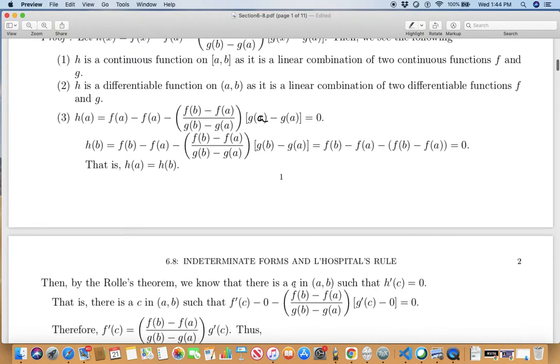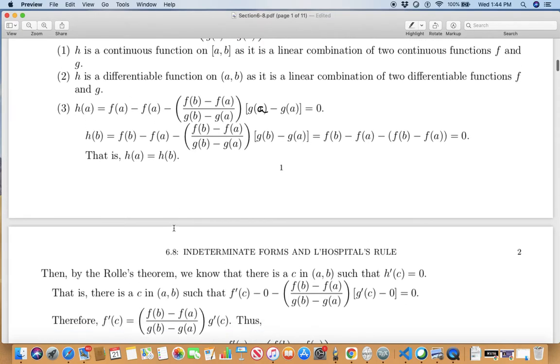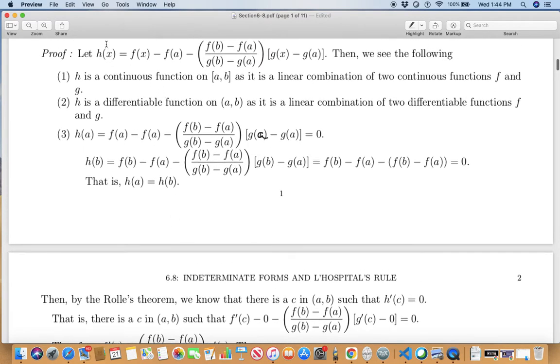So there is a number c in between a and b, that is, in the open interval AB, such that h prime c is 0. Once you have that c, let's look at our h. When I take the derivative, this is constant, so its derivative is 0. This is a constant multiplying all of this, so that's g prime at c. This is a constant, its derivative is 0.